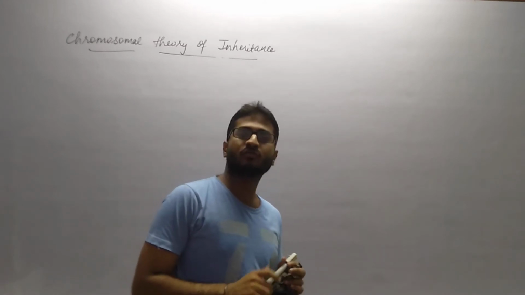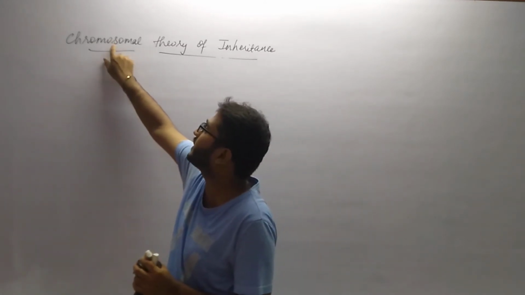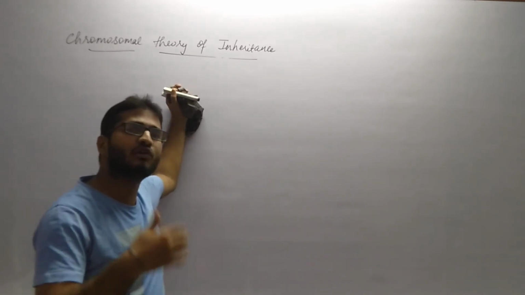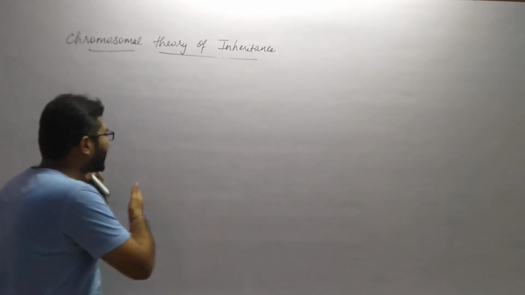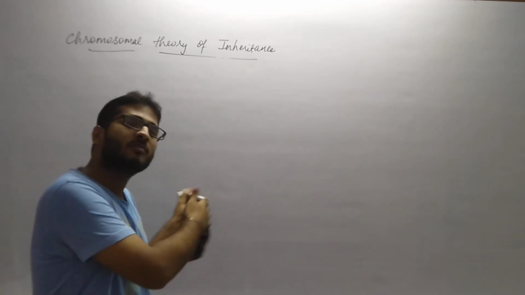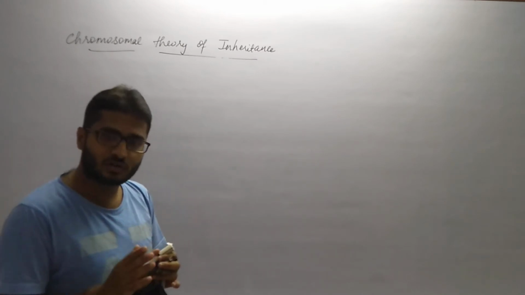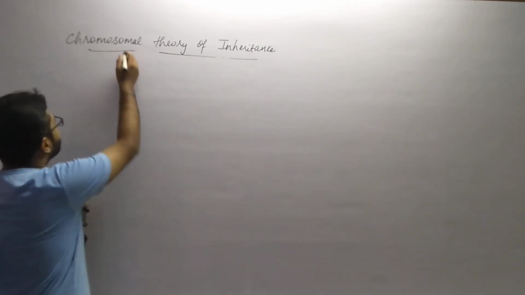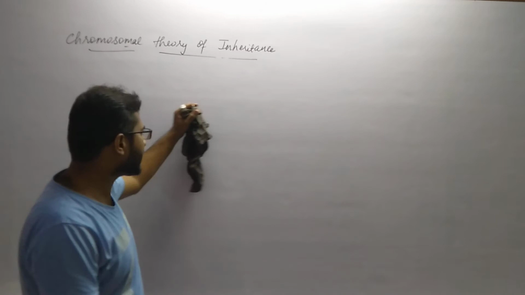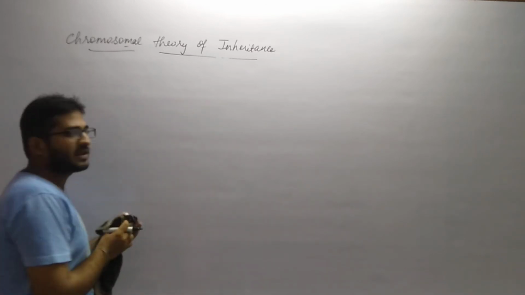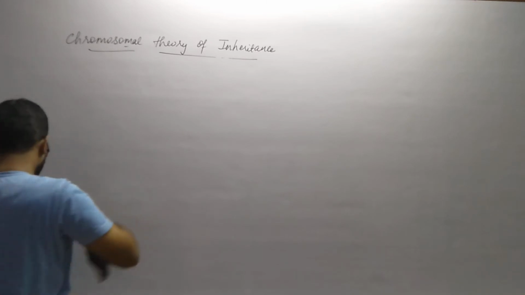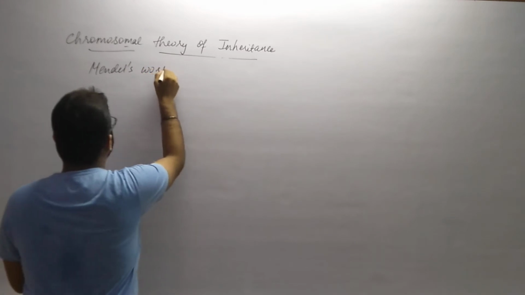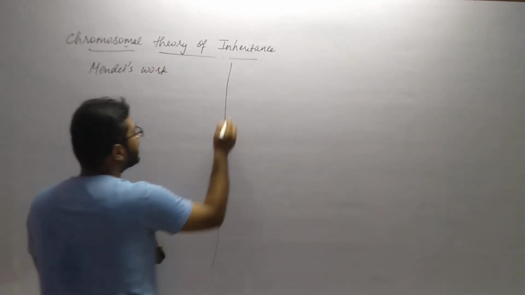So basically, the chromosomal theory of inheritance has chromosomes playing the major role. Now, this theory, put forward by Sutton and Boveri, is a kind of mechanism derived from Mendel's work only. Mendel worked on factors, and the chromosomal theory of inheritance by Sutton and Boveri has major emphasis on chromosomes. So now we will discuss the differences between Mendel's theory and the chromosomal theory of inheritance. So the first, here Mendel's theory, and here let us write the chromosomal theory.